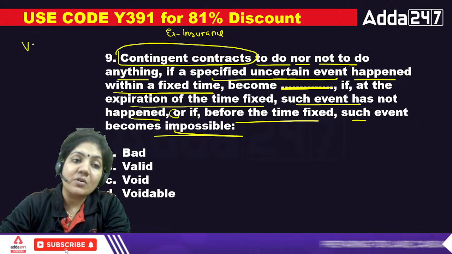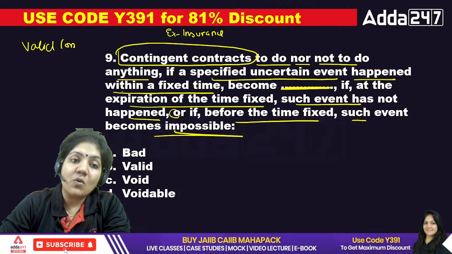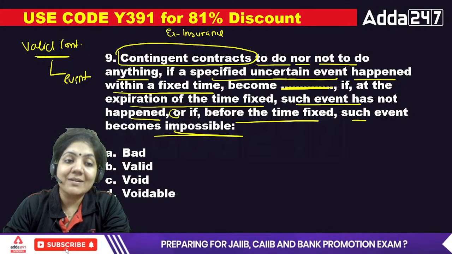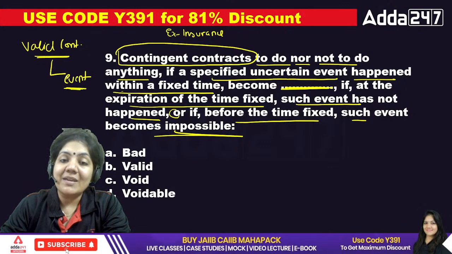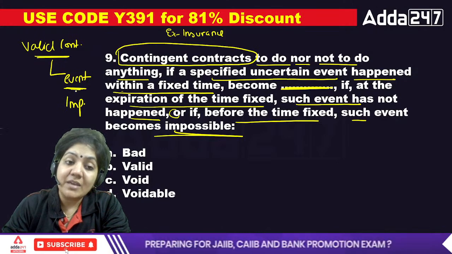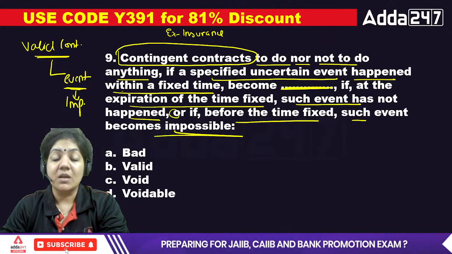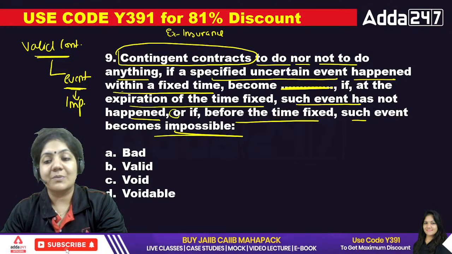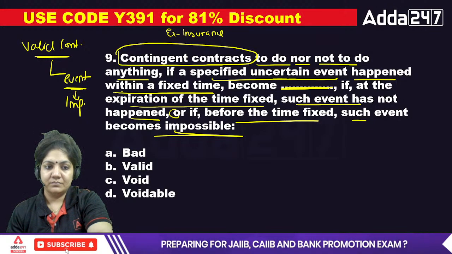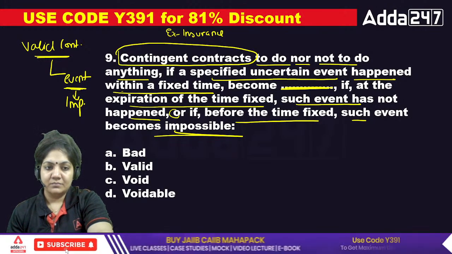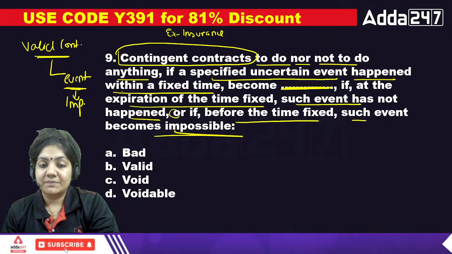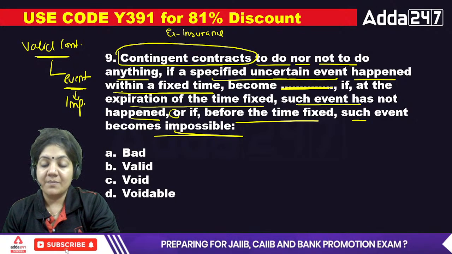In the contingent contract, you have learned that the valid contract depends upon the event. Got my point? The valid contract depends upon the event. So tell me, in that case, if the event is impossible, that cannot be possible, so what will happen in the contract between the two parties? Event is impossible. Event is impossible.